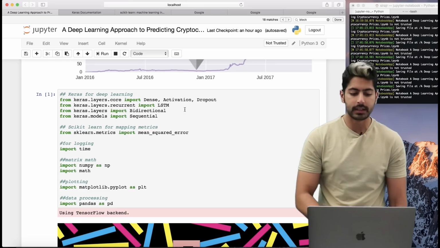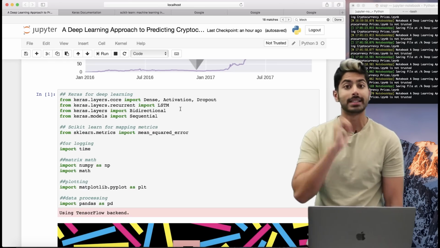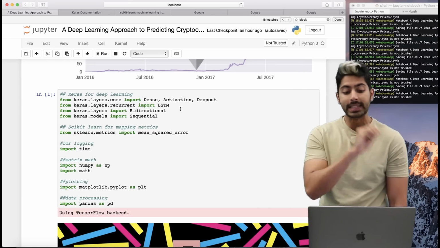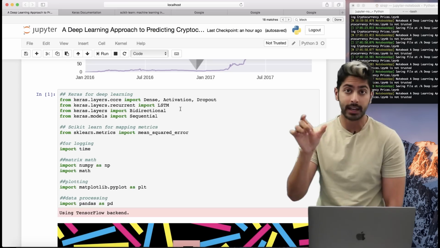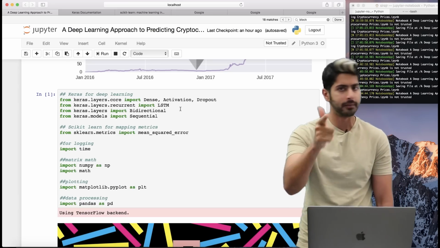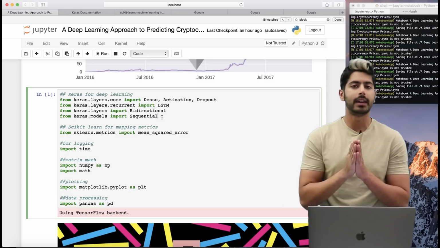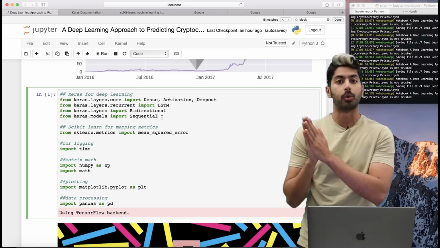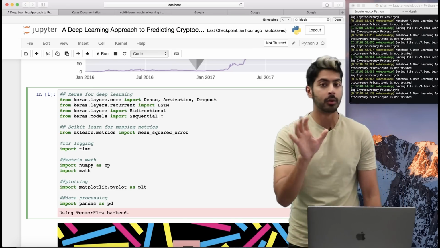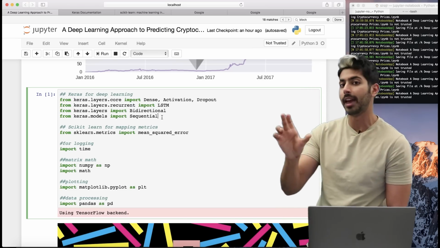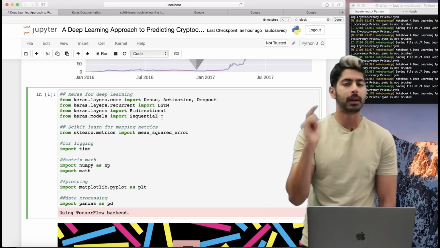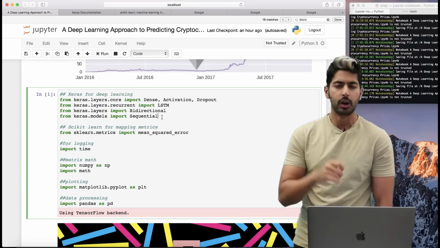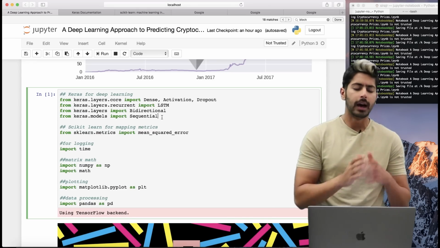The first dependencies are, of course, all of those Keras submodules. Remember, Keras is the easiest way to get started with deep learning. If you haven't, search Keras Explained Suraj on YouTube. Great video for you. But anyway, in this case, we're going to use what's called a recurrent network. Specifically, okay, this is a long one, a bidirectional LSTM recurrent network. I'll talk about exactly what that is, but I've talked about it before in my Intro to Deep Learning course, which you should watch as well if you haven't.